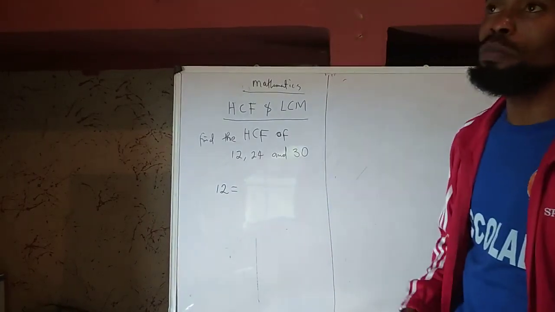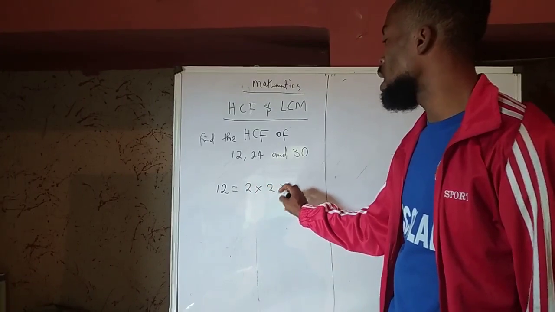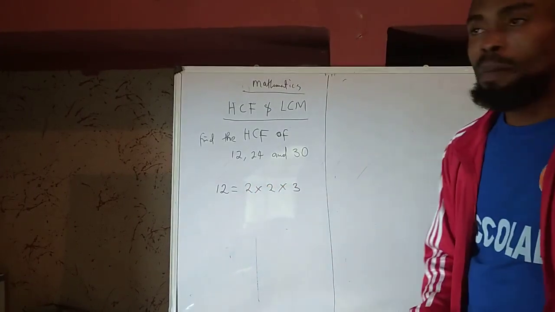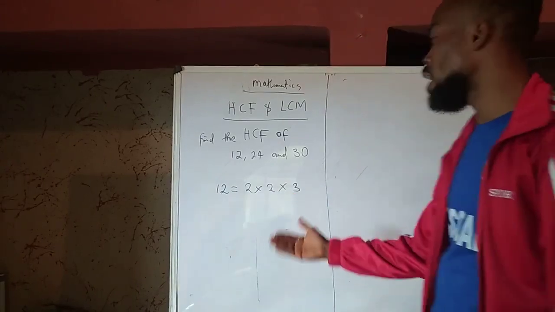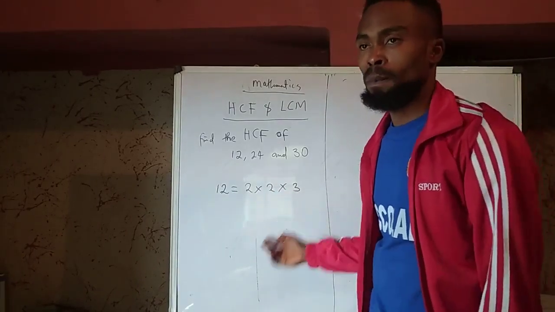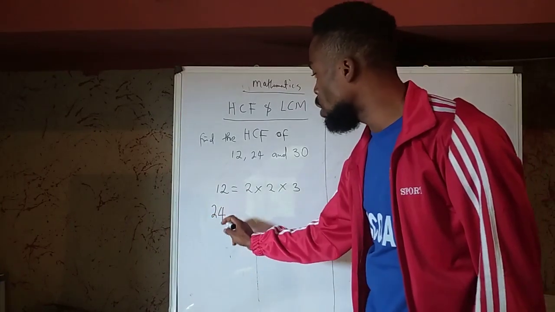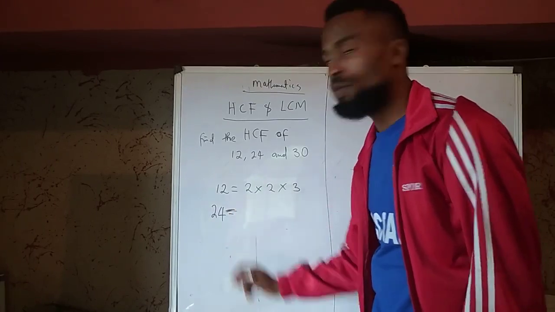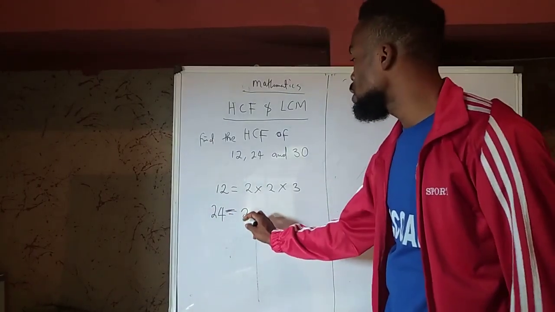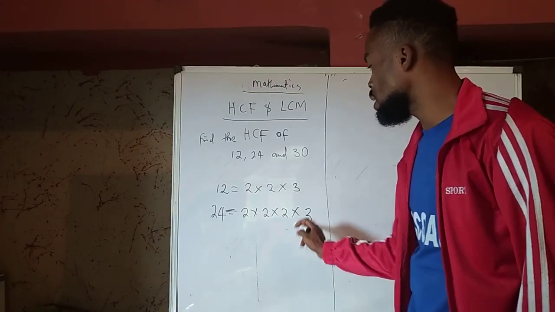Factors of 12 would be 2 times 2 times 3. Remember how we find this, right? I'm writing it as a product of their prime factors. Okay, so then 24. Let's look at the factors of 24. So we'll have 2 times 2 times 2 times 3.